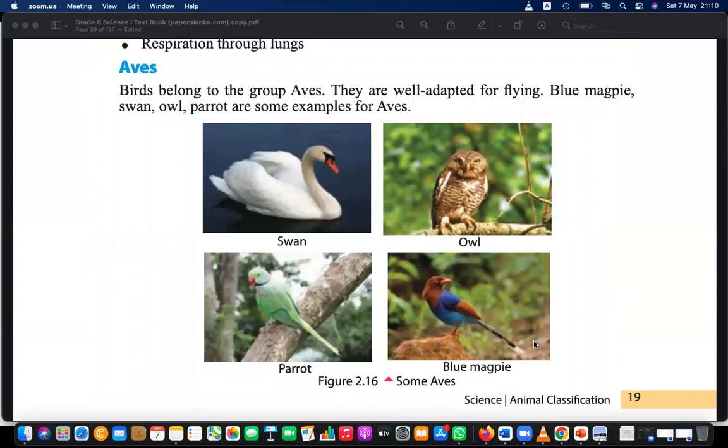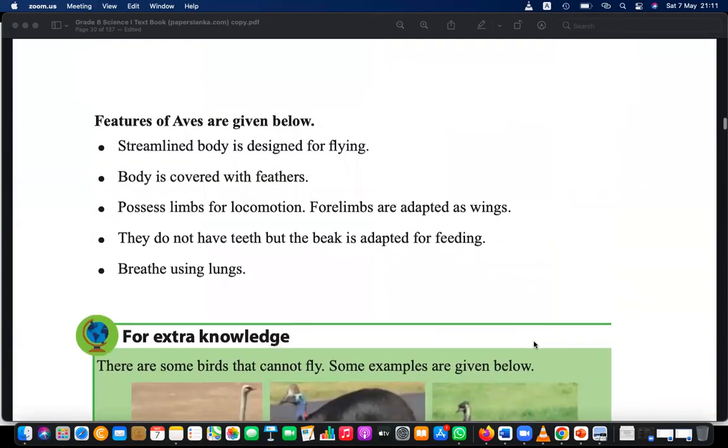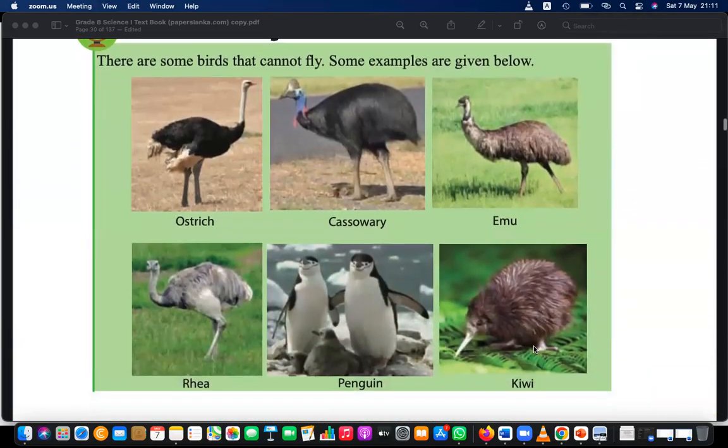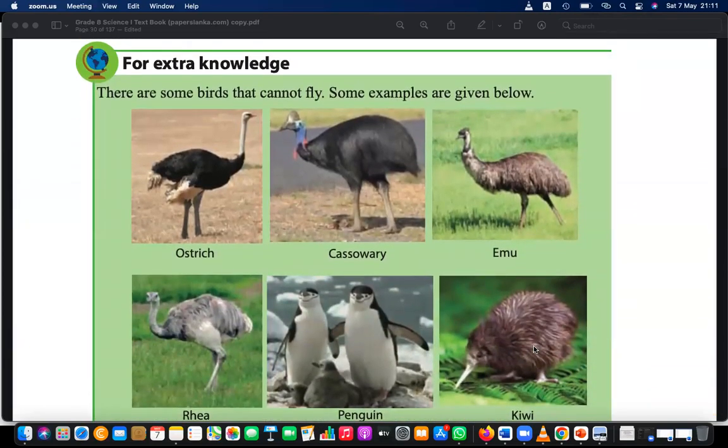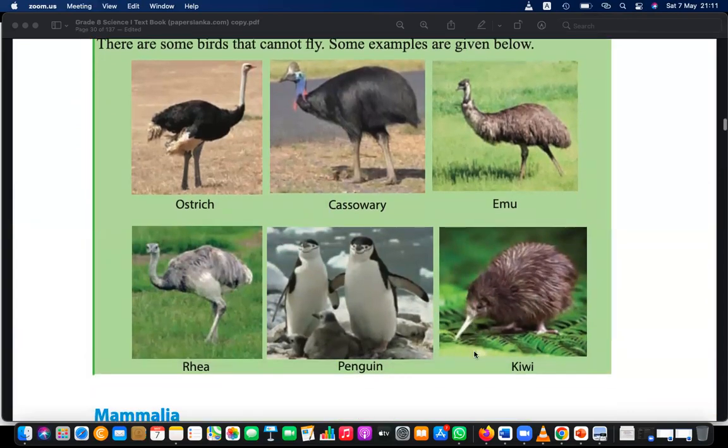So we cannot say that they all are flying. They are adapted for flying. Sometimes in the examination this can be asked: list the aves or the birds who cannot fly. Then you have to remember these names.